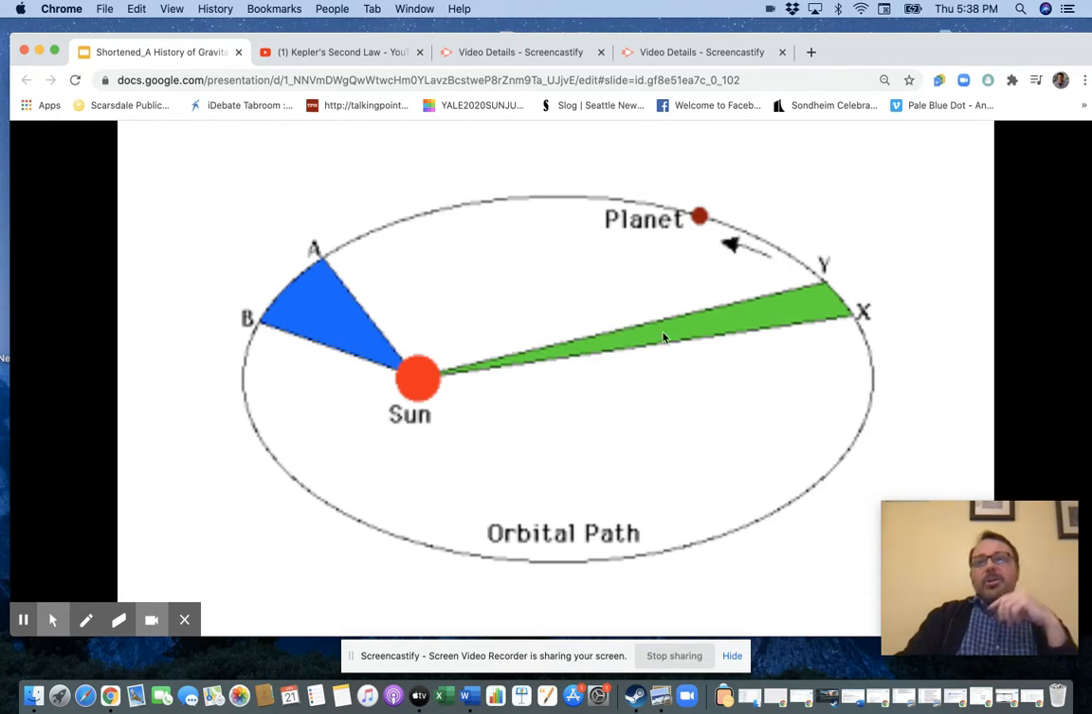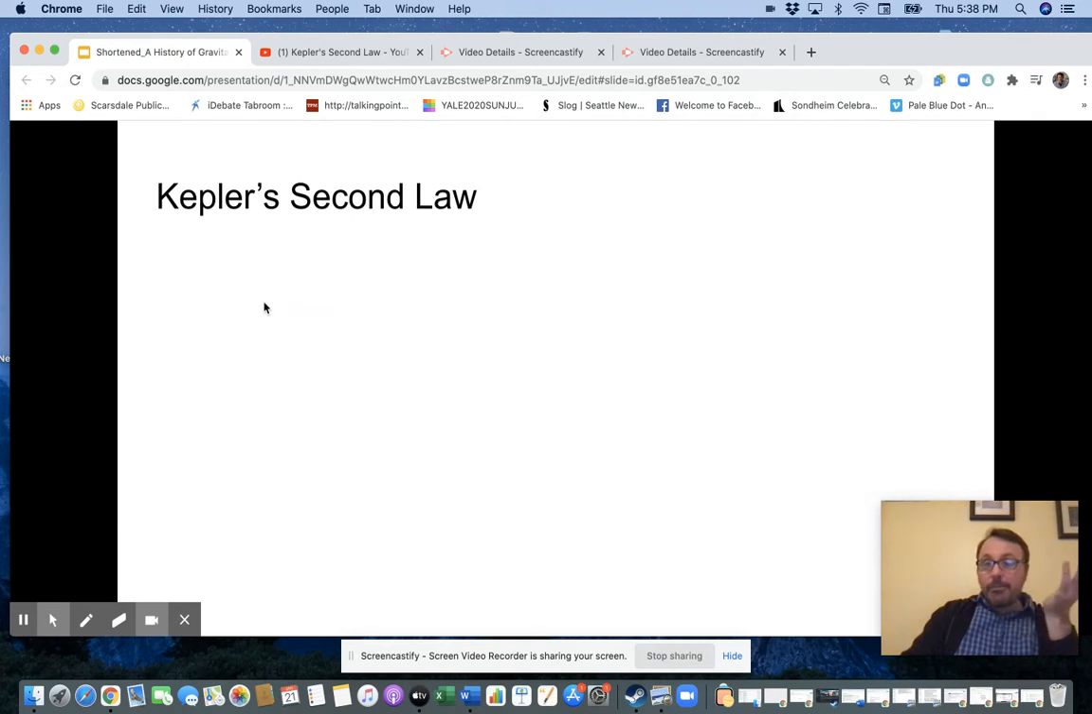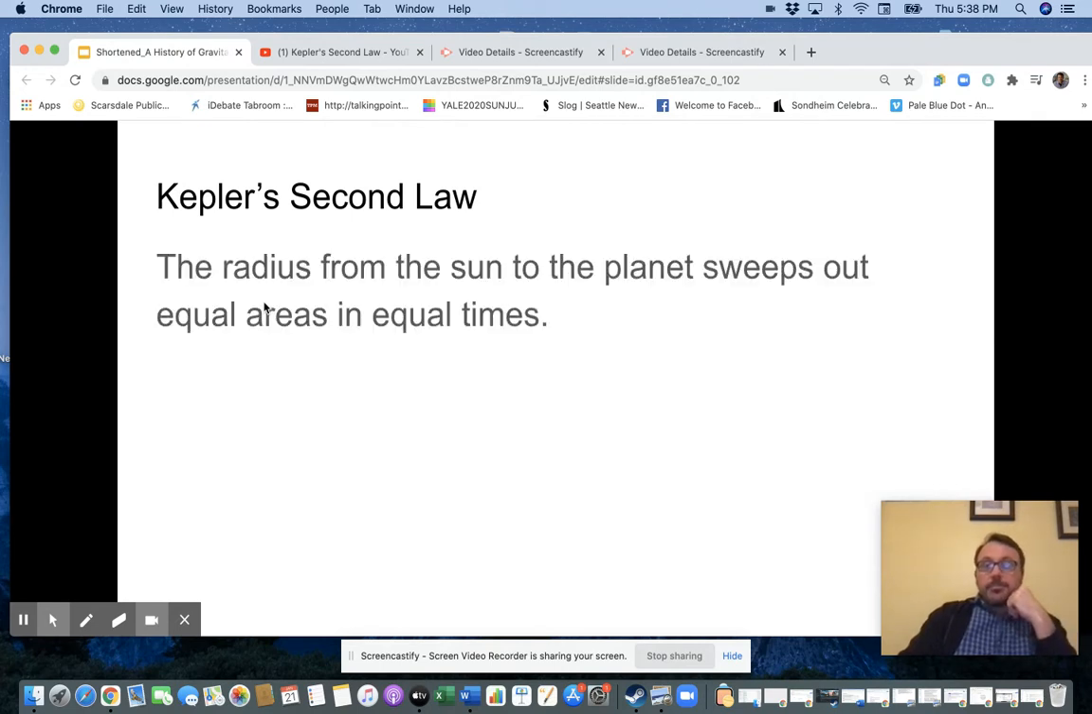Now, these areas are devilishly hard to calculate because the numbers are so large. Remember, Kepler doesn't have a calculator. He's multiplying 14, 15-digit numbers by each other by hand. Like, you might just multiply one thing in a day, and that's your entire day. That's how long it takes. So it takes him a long time to figure out and do all this math. And he's able to figure out that these areas are equal when these times are equal. And so we get Kepler's second law, which says the radius from the sun to a planet sweeps out equal areas in equal times, right?